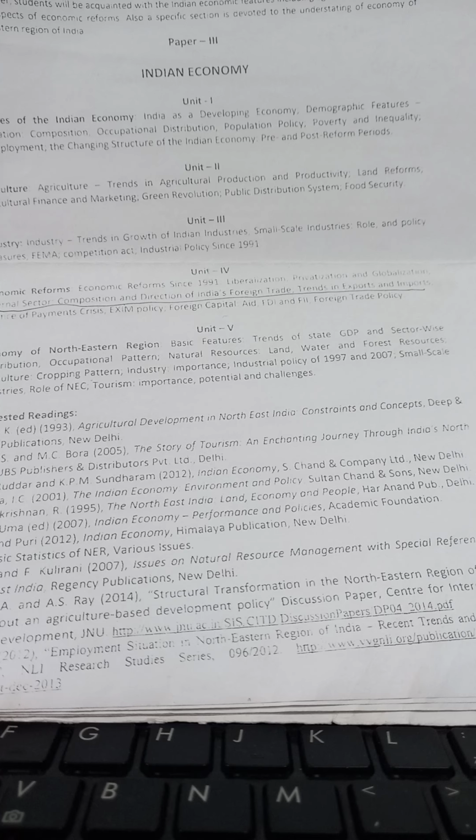Under the institutional sources, we have the cooperative credit societies, the land development banks, the commercial banks, the RRBs, and finally, the government. The government also plays a decisive role in lending a helping hand to the poor agriculturists. The loans provided by the government to our Indian farmers are referred to as the Taccavi loans.